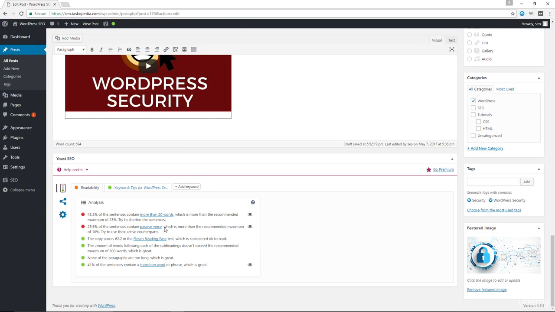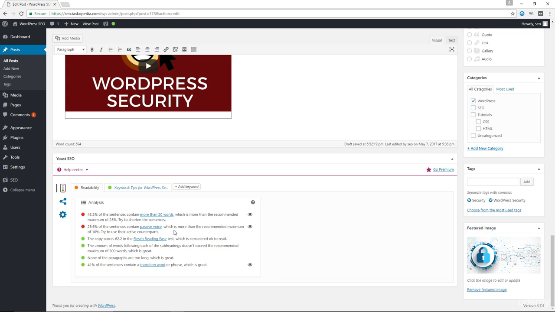And now what we have here is the analysis. So we have some green and then we have some red. So what do we have here? We have 3.2% of the sentences contain more than 20 words, which is more than the recommended maximum of 25%. Try to shorten the sentences. Okay. The next one here is 25.6% of the sentences contain passive voice, which is more than the recommended maximum